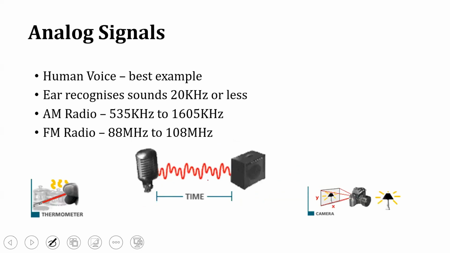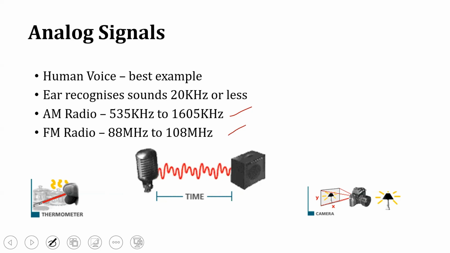Some of the analog signals we have in real time. The first one is the human voice, which is the best example of an analog signal. The ear recognizes sounds of 20 kilohertz or less. AM, amplitude modulation radio, has a frequency range of 535 kilohertz to 1605 kilohertz. Similarly, FM radio has a frequency range from 88 megahertz to 108 megahertz.